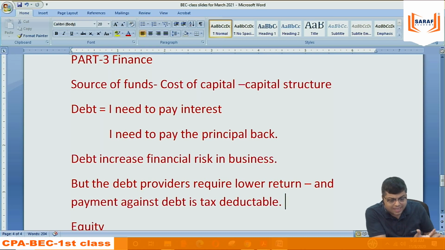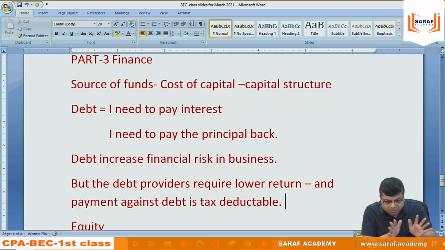So the problem is that if I take money from a shareholder, suppose I am taking $1 lakh from a shareholder, the shareholder wants a return of 15-20%. But if I am taking a $1 lakh loan from a bank, then the bank will be asking 10% return. This is hypothetical numbers. The debt holders are taking lower risk. They are secured on the assets. So they are asking me a lower return. But the equity holders are asking me a higher return because they are taking more risk.